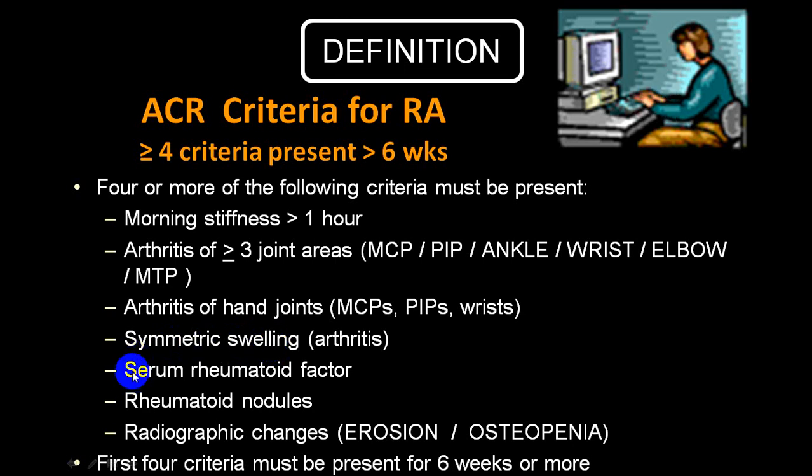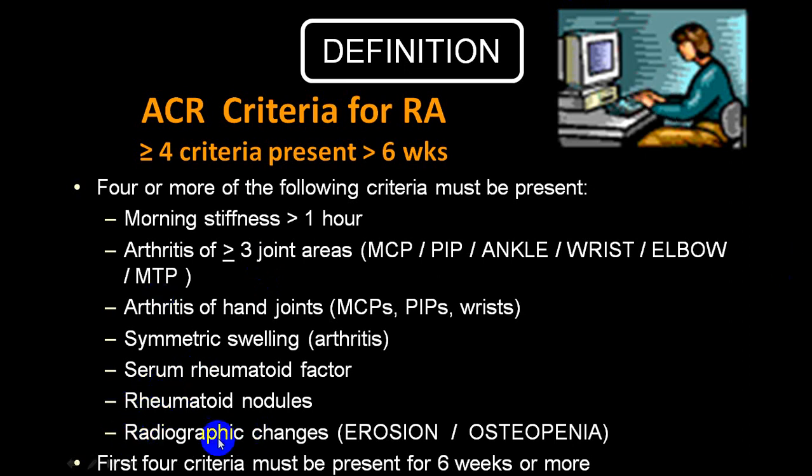And if you do a laboratory investigation, RA factor will be positive. But RA factor may be positive in only 50 to 60% of the people. 30 to 40% of the people will be RA negative. On other examinations, we look for extra-articular manifestations like rheumatoid nodules.